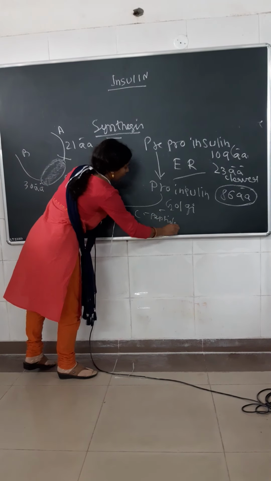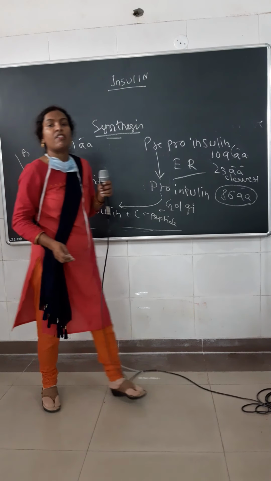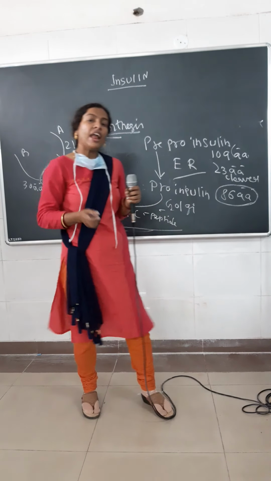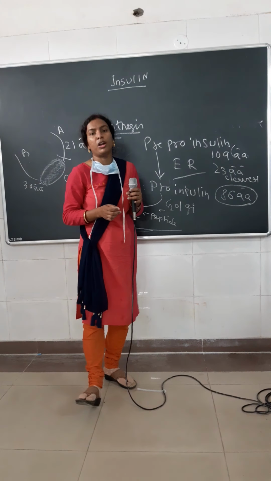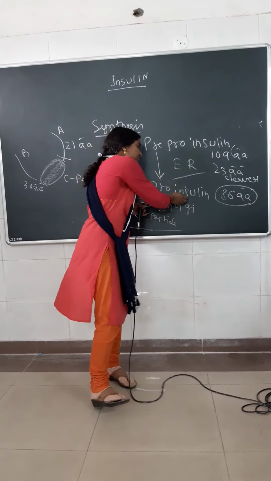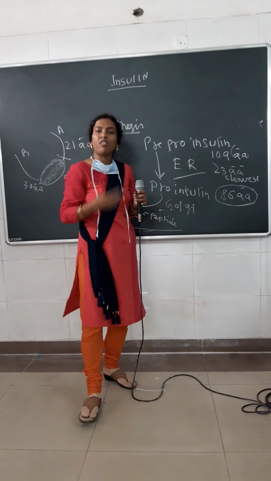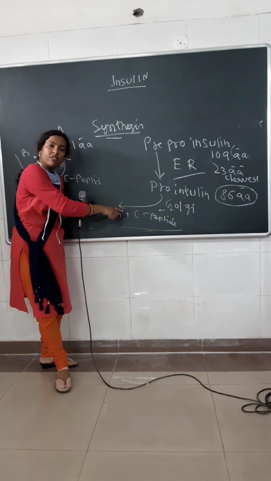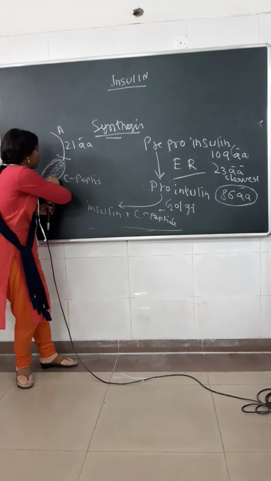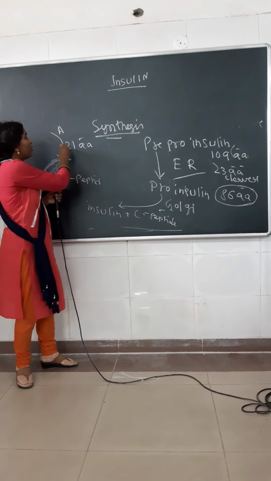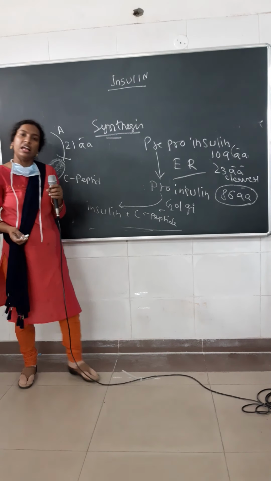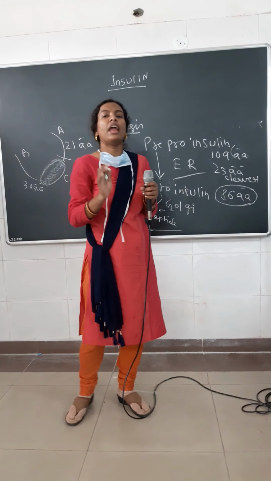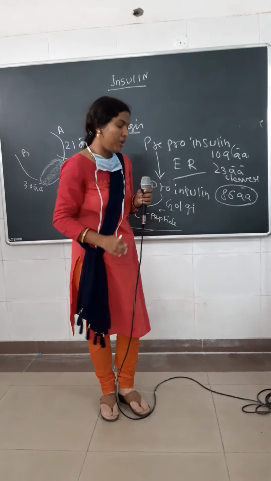So this is the synthesis of insulin. In the pancreatic beta cells, it synthesizes pre-proinsulin. Then this pre-proinsulin comes into the endoplasmic reticulum. Here the 23 amino acid containing signal sequence is cleaved, and we get proinsulin. Now this proinsulin comes into the Golgi apparatus, and there the C peptide, the connecting peptide, is removed, and we get the 21 amino acid A chain and the 30 amino acid B chain. Thus we get our insulin. This is the synthesis of insulin.